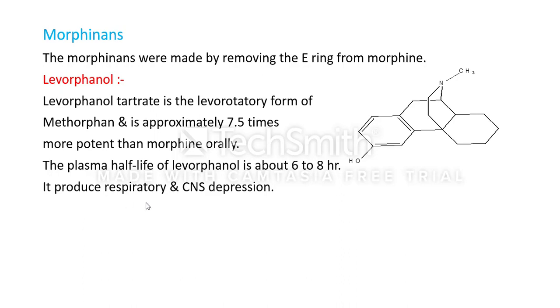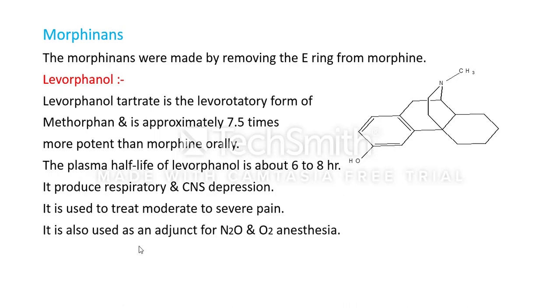Levorphanol produces respiratory and CNS depression. It is used in the treatment of moderate to severe pain. It is also used as an adjunct for nitrous oxide and oxygen in anesthesia.